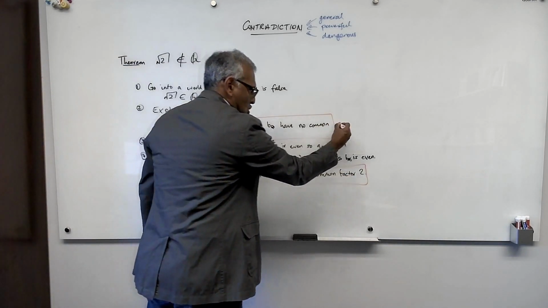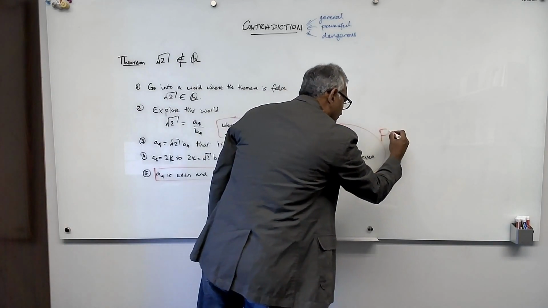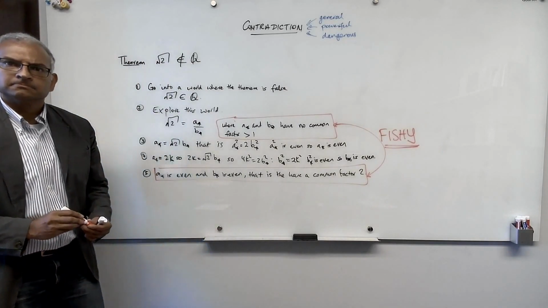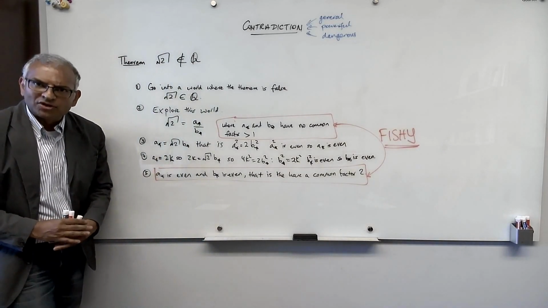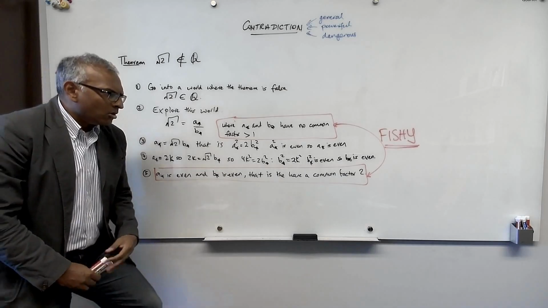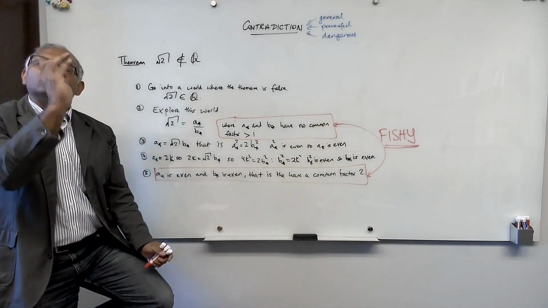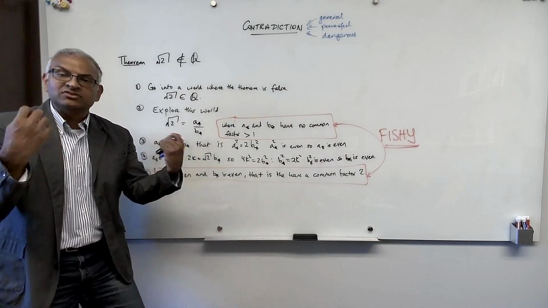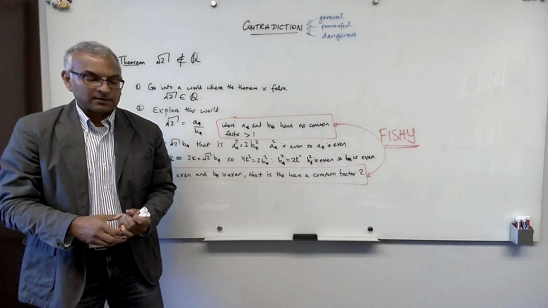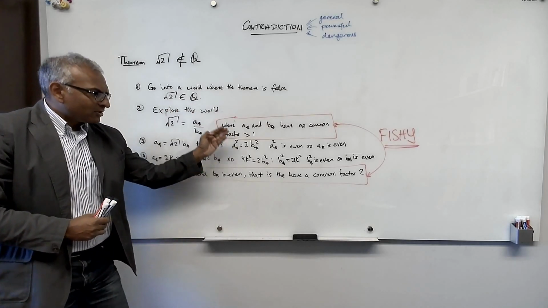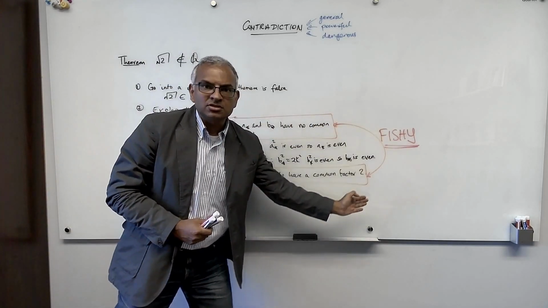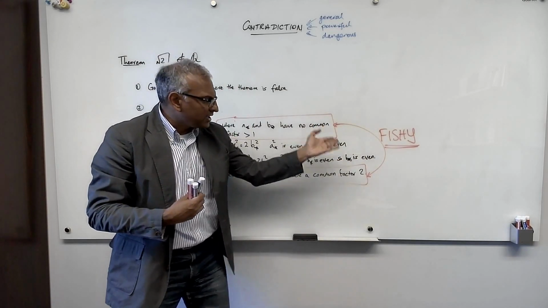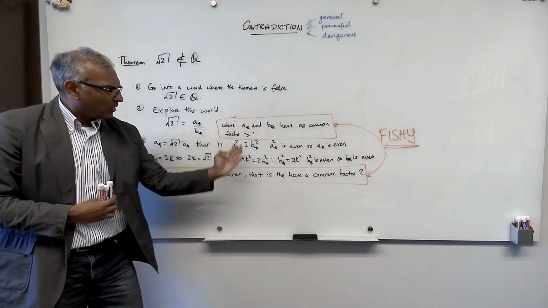And this is fishy. And now we go back to the principle of contradiction, which says that the moment you have derived something fishy, and that was the goal of the exploring. And you might ask, well, how did I know to explore this way and that way? Well, that's the creative, difficult part in a proof by contradiction. But the goal of the exploration, the goal of the mathematical derivations, is to get to a situation where you clearly have something fishy. And sometimes you have to show why it is fishy. In this case, it's kind of obvious why it's fishy.